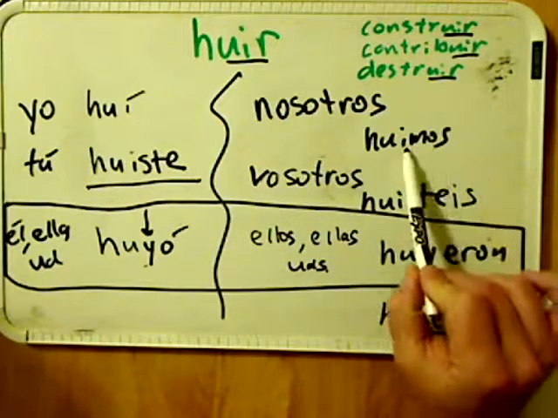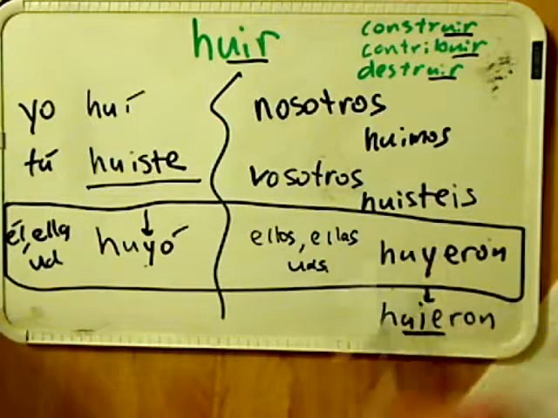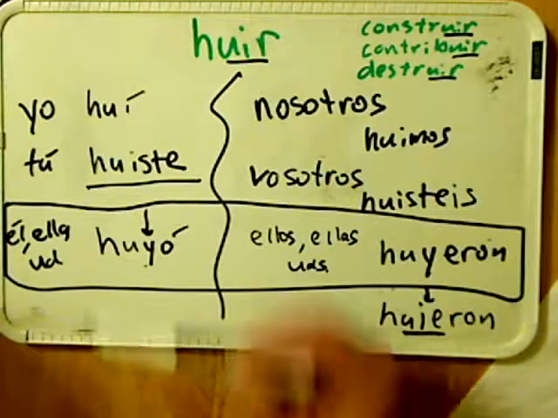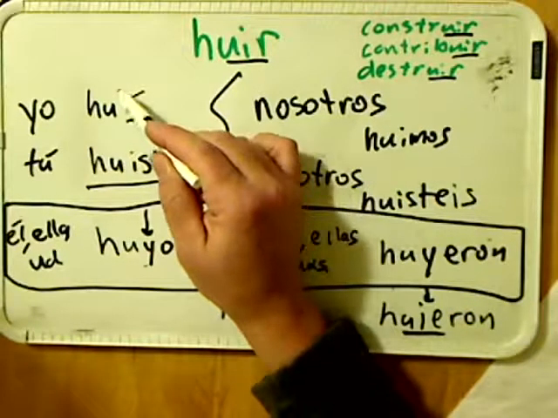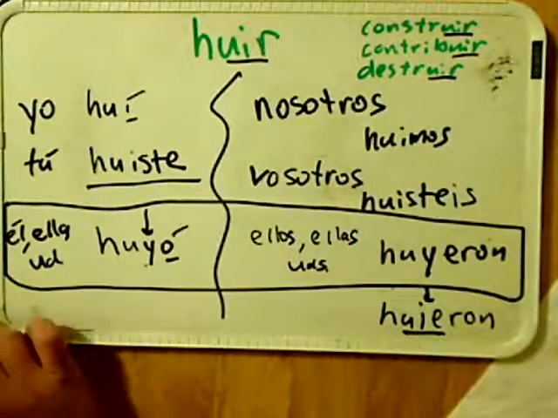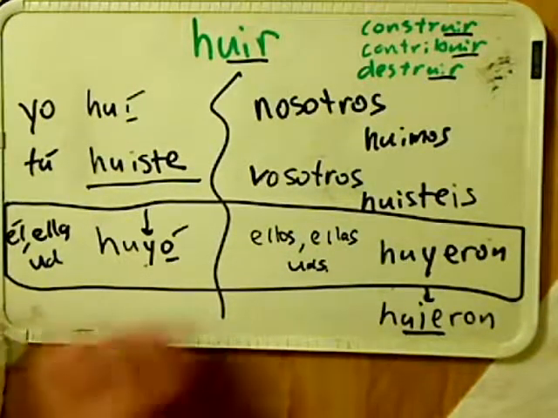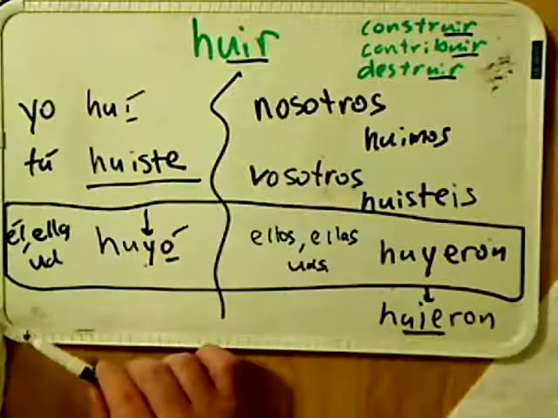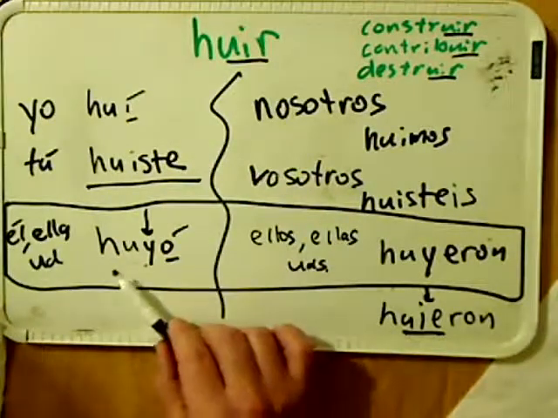There is no accent on this I or on this one. So HUIR type verbs, as I like to tell my students, follow the traditional and regular accent pattern. It gets accents on the I of yo, oí, and accent on the él, ella, usted, huyó.